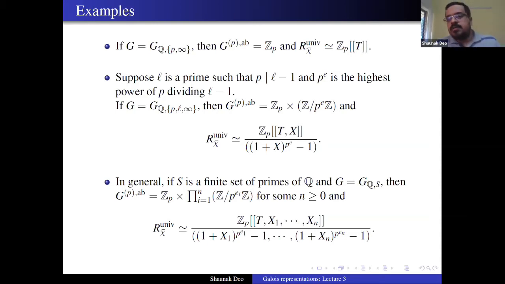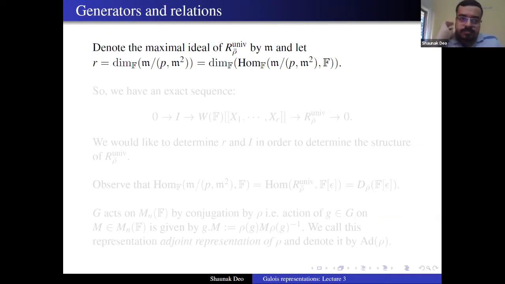So that's what we are going to do next and see what we can say more about this structure in a general case. For that, we denote the maximal ideal of R_ρ̄^univ by 𝔪, and let r be the F-dimension of 𝔪 modulo (p, 𝔪²). So as you can see, this is an F vector space, so the dimension is well defined, and this is the same as the dimension of the homomorphisms of 𝔪 modulo (p, 𝔪²) to F. It will be clear in a moment why I wrote this second equality.